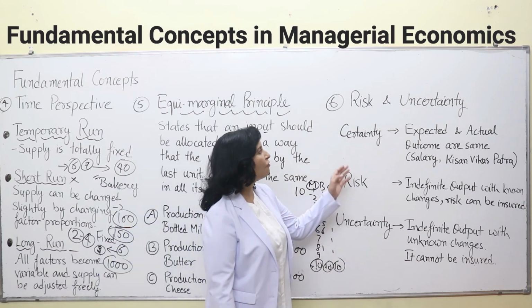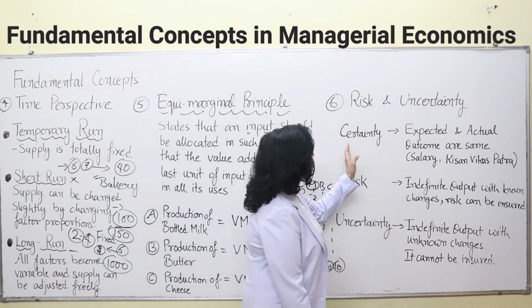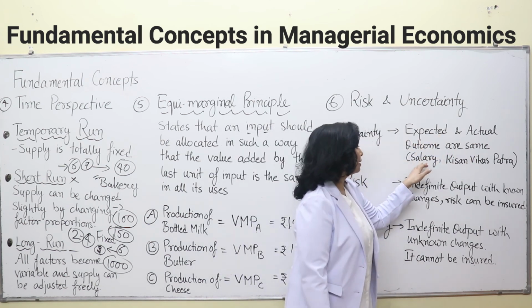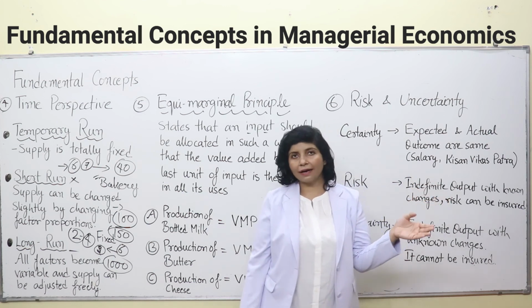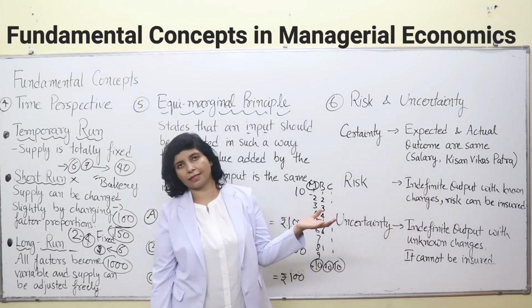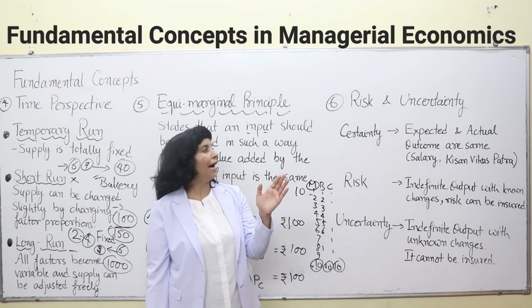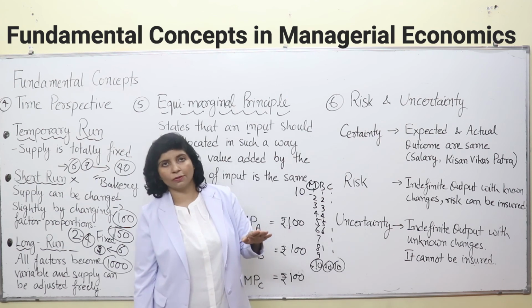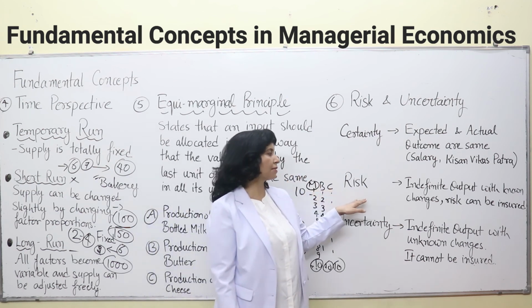Now comes the principle of risk and uncertainty. What is certainty? Expected and actual outcomes are the same. For salary, you know that you will be getting a certain amount at the end of the month, and you get it. So the expected outcome and the actual outcome are the same.